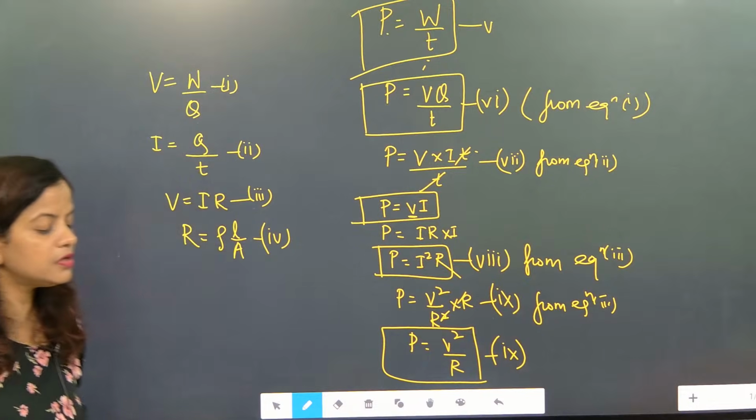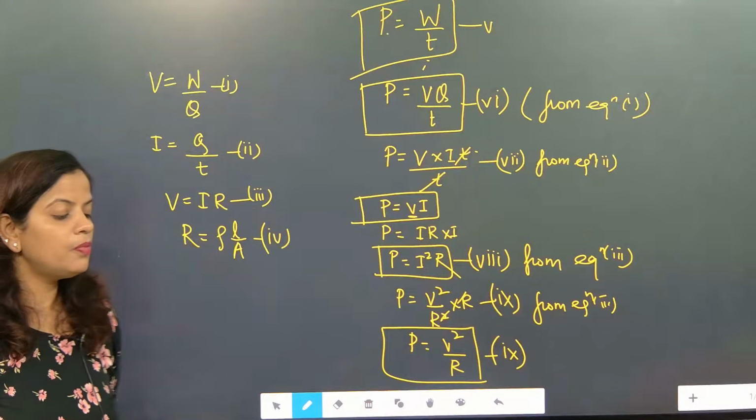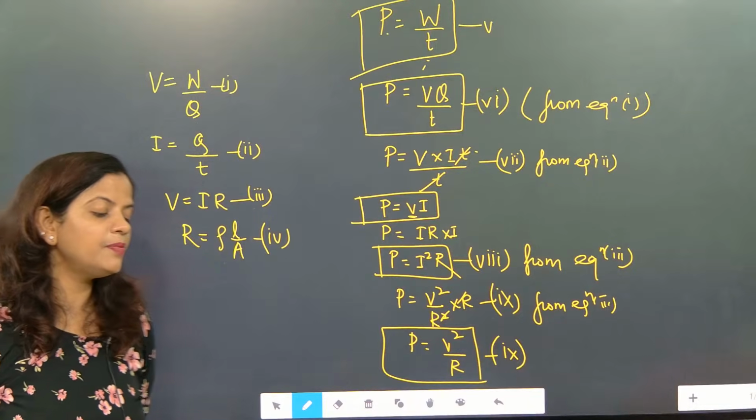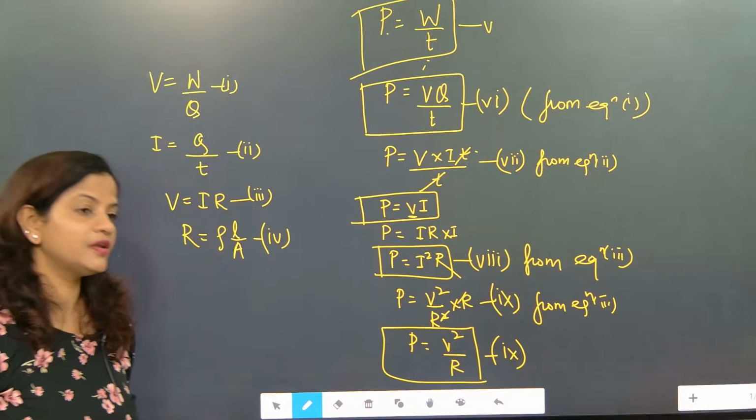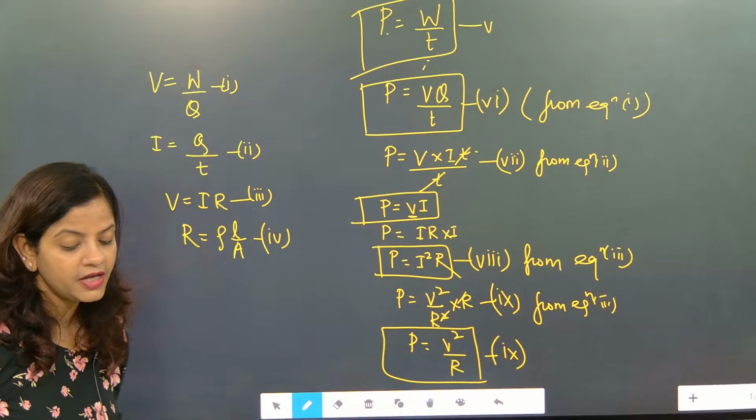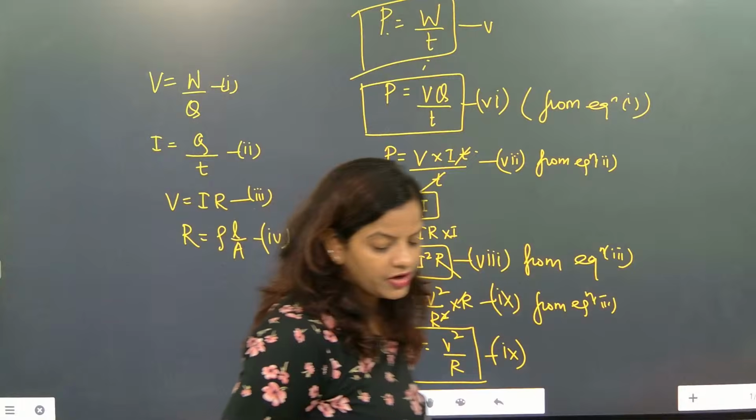So I hope all the formulas are clear: P is equal to VI, P is equal to I square R, and P is equal to V square by R. Understood? P is equal to W by T. So all these formulas we have understood.